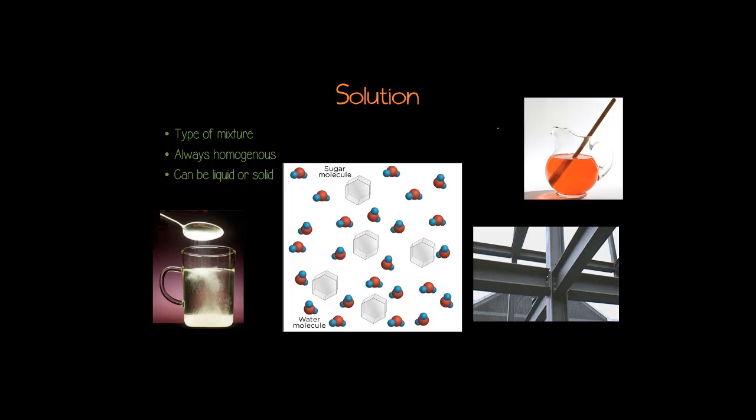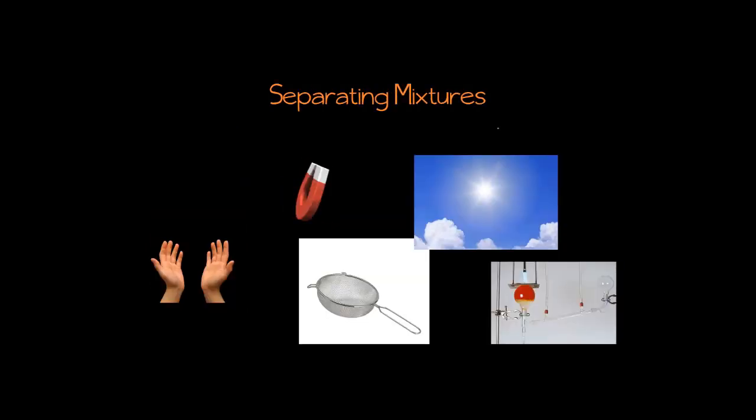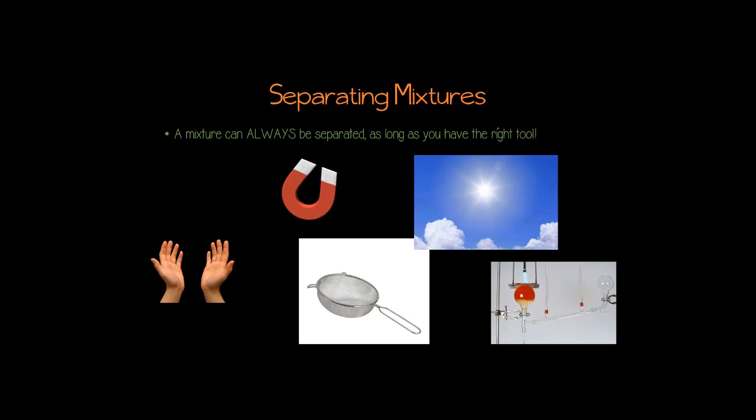Okay, I said earlier that a mixture can always be separated. That's because the parts of the mixture did not chemically bond together, which makes the parts easy to separate back out. You just have to have the right tool. And this is actually really important, so I'm going to repeat it one more time. A mixture can always be separated as long as you have the right tool. That is one of the major characteristics of mixtures.